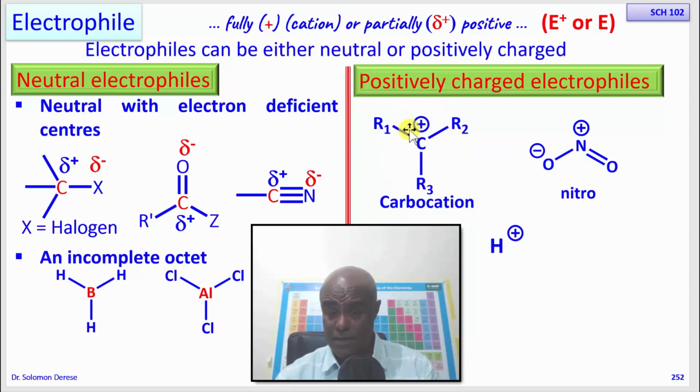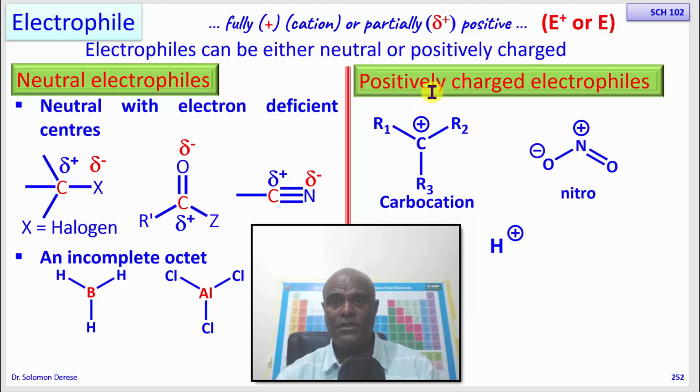So when you have a carbon that has a deficiency of electrons, if you look at this carbon, it has only 3 bonds. 1, 2, 3, 4, 5, 6, only 6 electrons, not an octet of electrons. Normal carbon forms 4 bonds in order to have 8, but this one has less, so as a result, this is fully positively charged.